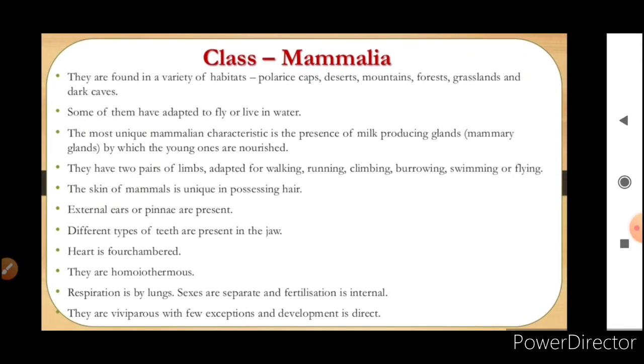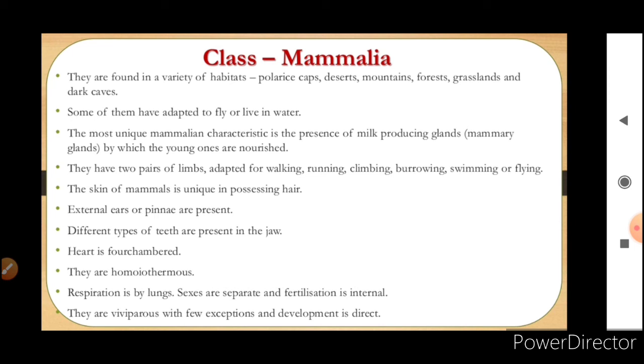Now we come to the class Mammalia. They are found in a variety of habitats like polar ice caps, deserts, mountains, forests, grasslands and dark caves. Some of them have adapted to fly or live in water. The most unique mammalian characteristic is the presence of milk producing glands, that is mammary glands, by which the young ones are nourished. They have two pairs of limbs adapted for walking, running, climbing, burrowing, swimming or flying.